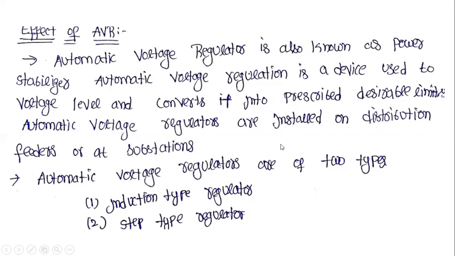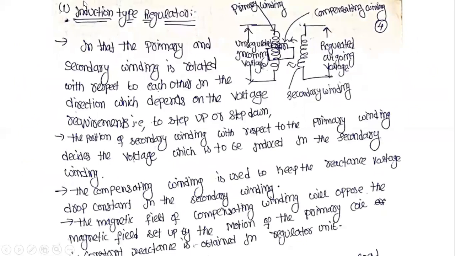Therefore, automatic voltage regulators are of two types. This AVR is classified into two types: the induction type regulator, and the step type regulator.